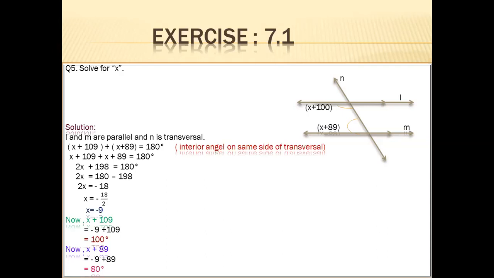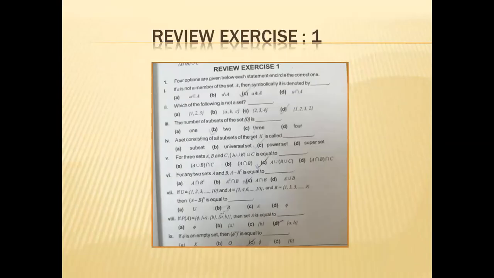7.1. Only 5 questions are there, and with each step you will write the reasons why you are doing the questions equal or why you are adding the angles. First, you learn the definition of all these angles. Yes, students, this is the review exercise of chapter 1.